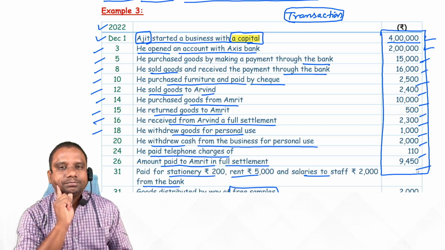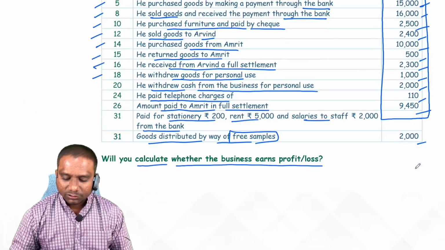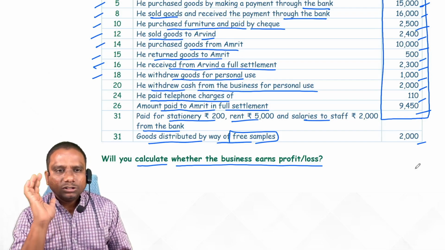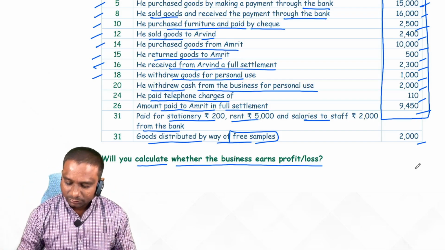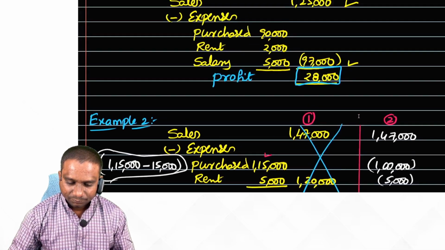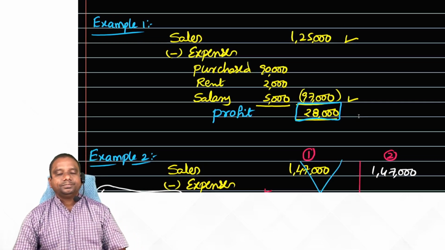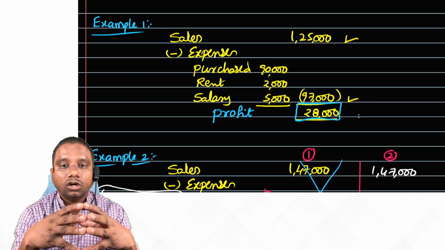Try to observe. Now you tell me, how do you calculate profit or loss? Is it possible to calculate profit or loss from this information like this? No, it is not possible.